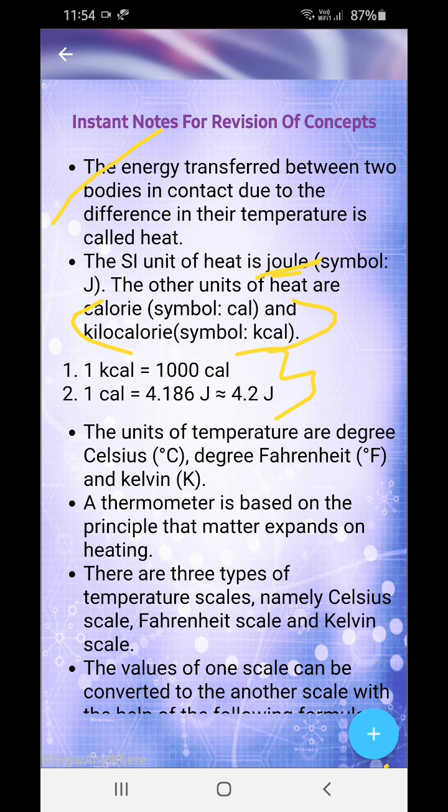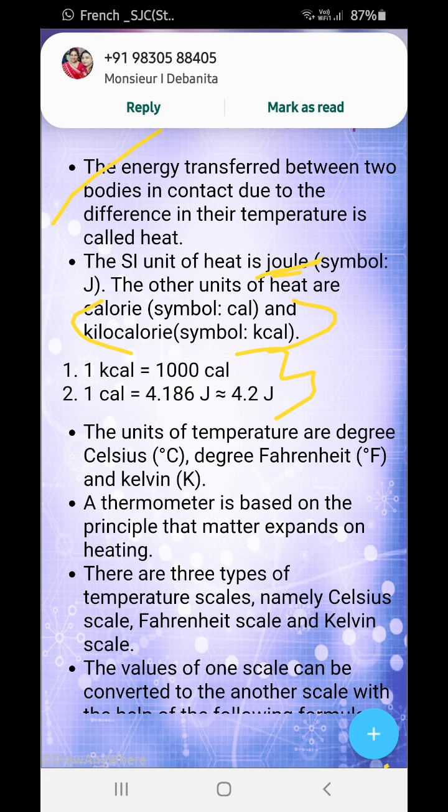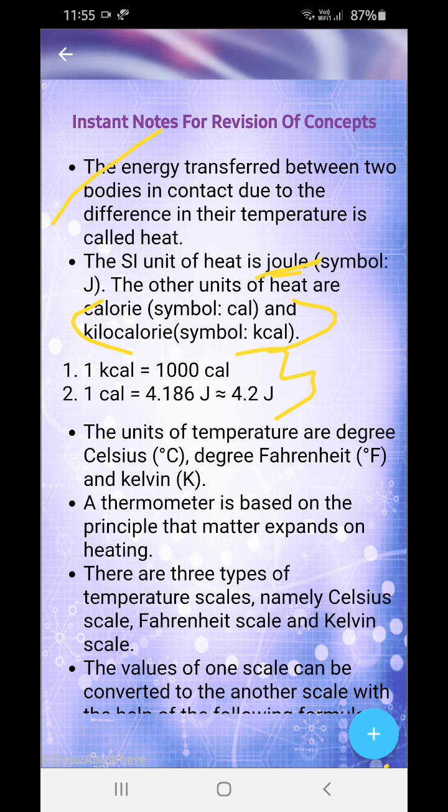Okay. Now, the units of temperature are degree Celsius, degree Fahrenheit, and not degree Kelvin. It's wrong. It's actually just Kelvin. It's not degree Kelvin. It's only Kelvin. Degrees are not put. Please make sure of this, because if you write degree Kelvin, then you will get 0 marks.